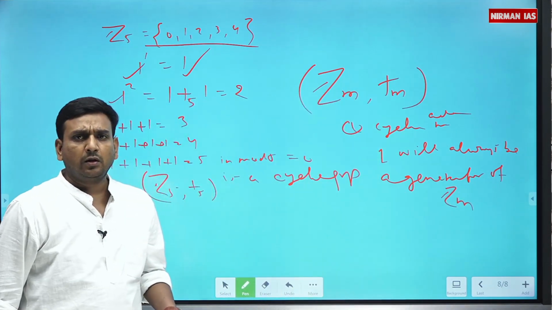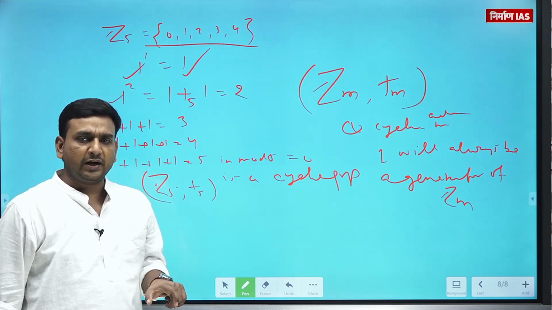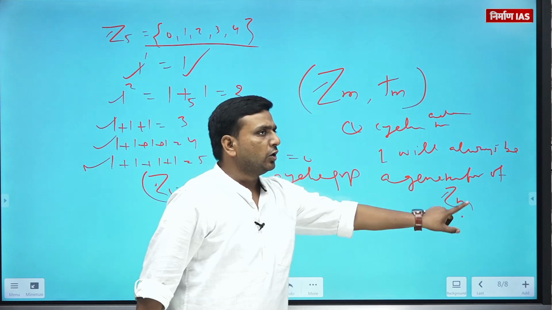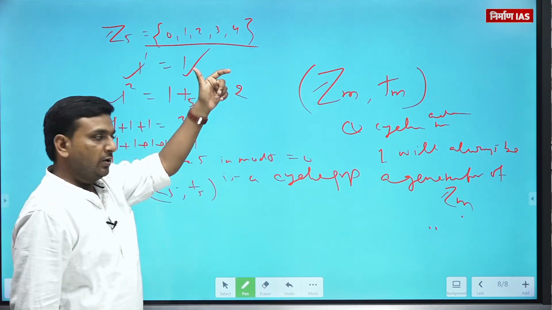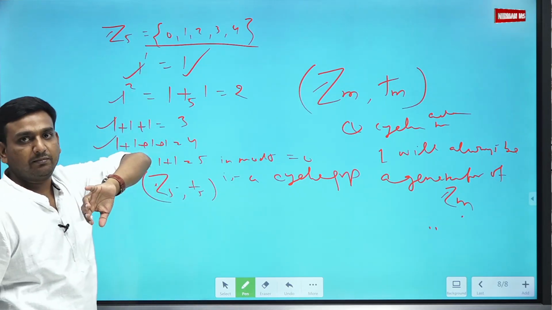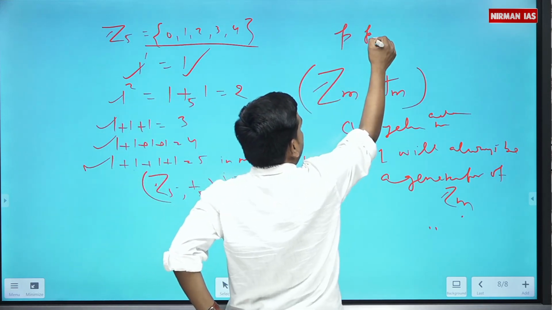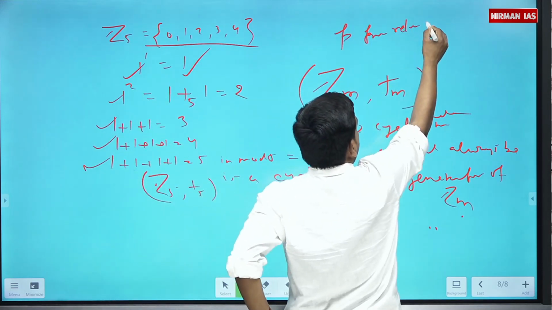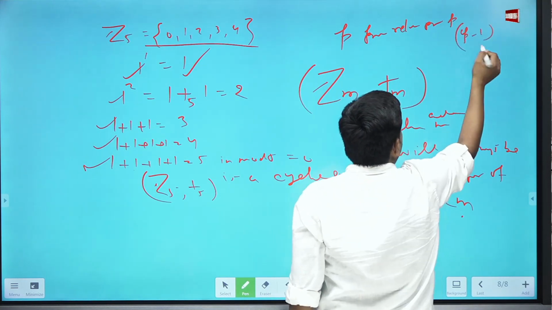Moreover, in Zm, whatever the relative primes of m are there, those can generate Zm. So if I talk about 5, what are relative primes to 5? If p is a prime number, then relative prime to p are p minus 1.